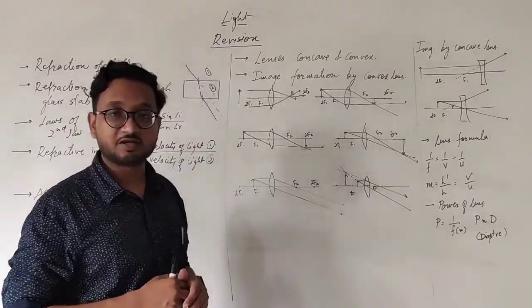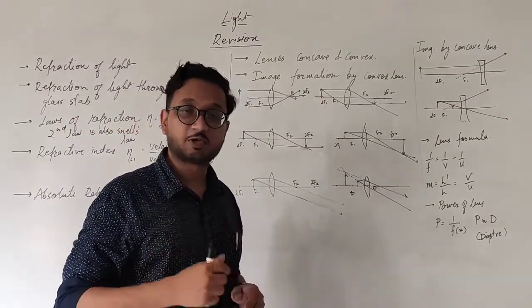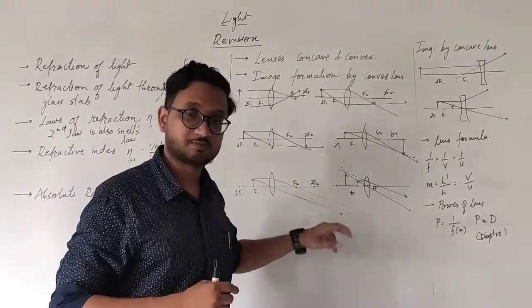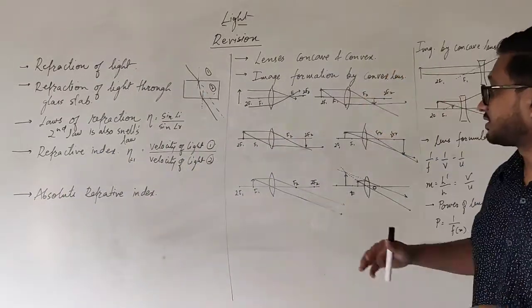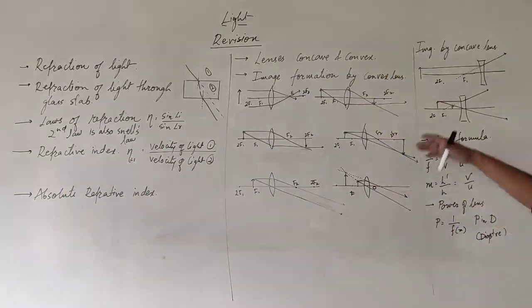It will not be real, it will be virtual. It will not be diminished, it will be enlarged. Okay? So that is convex lens. We move on to concave lens.